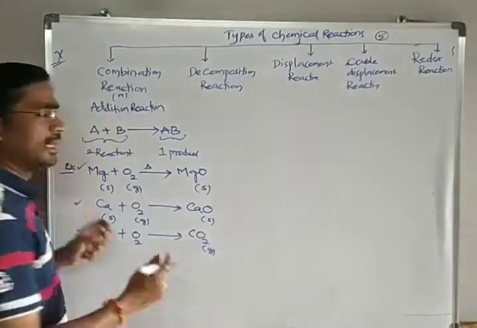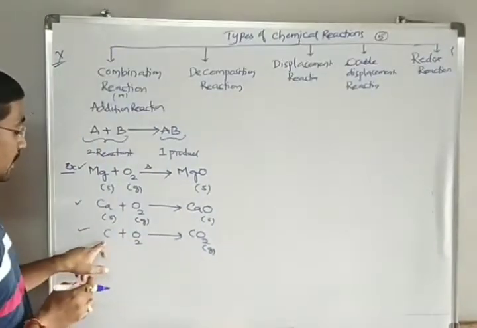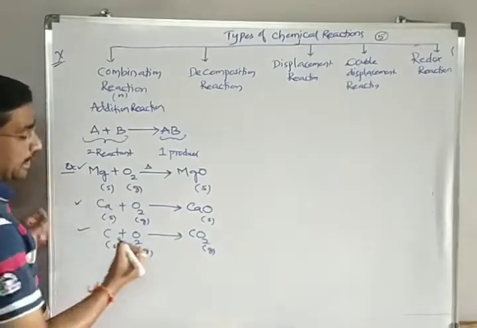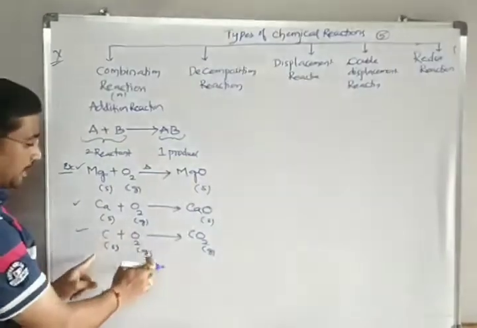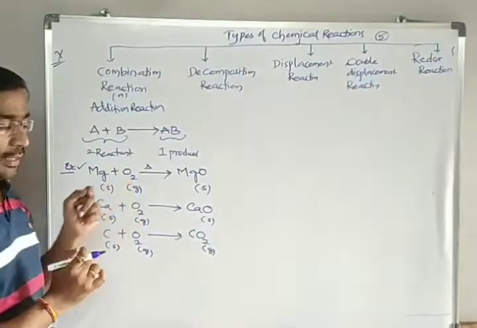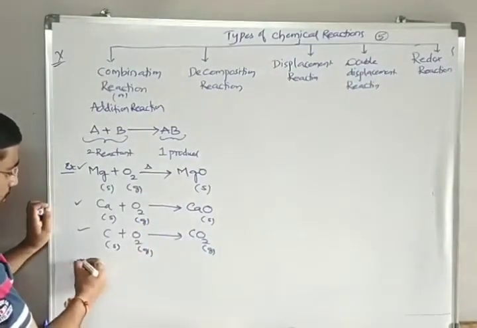Along with this one, it releases heat also. So the burning of the coke gives us carbon dioxide. Reactants are 2, product is 1. So this is one example we can take. And apart from that one, I'll give one more example to you.